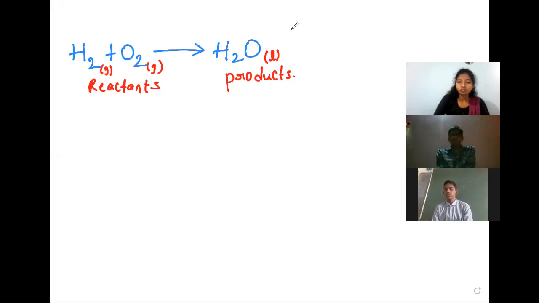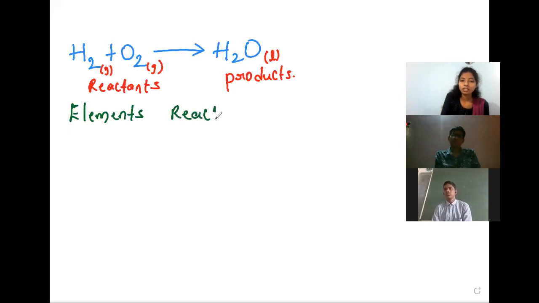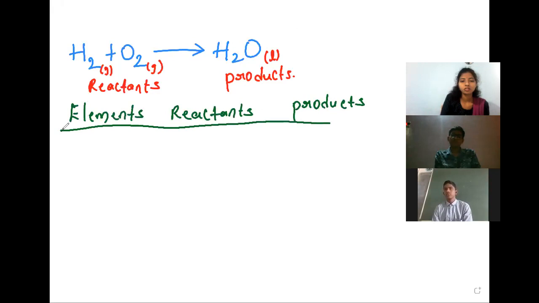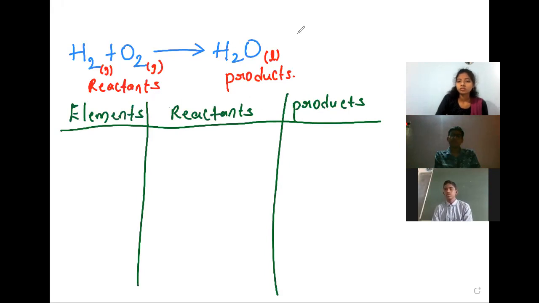See here. I'll write what elements we have and how many we have. First of all, we have to write the elements, reactants and products. Now, in this chemical equation, we have hydrogen and oxygen on both sides, hydrogen and oxygen only. What elements are there on the reactant side and product side? We'll write here.